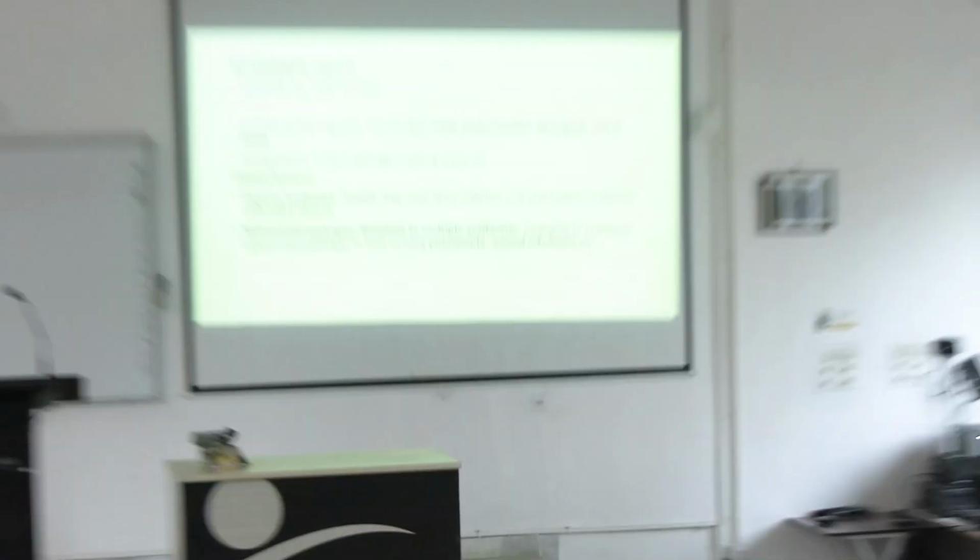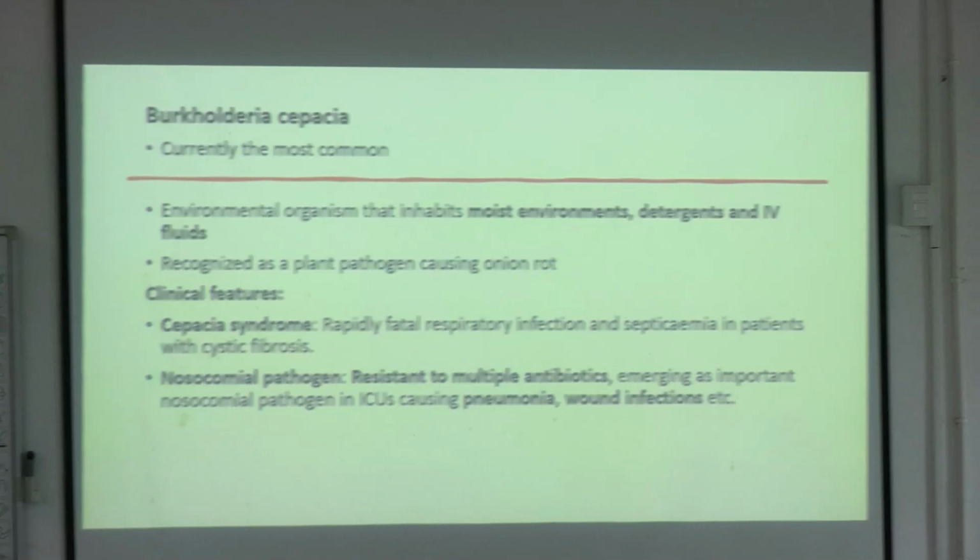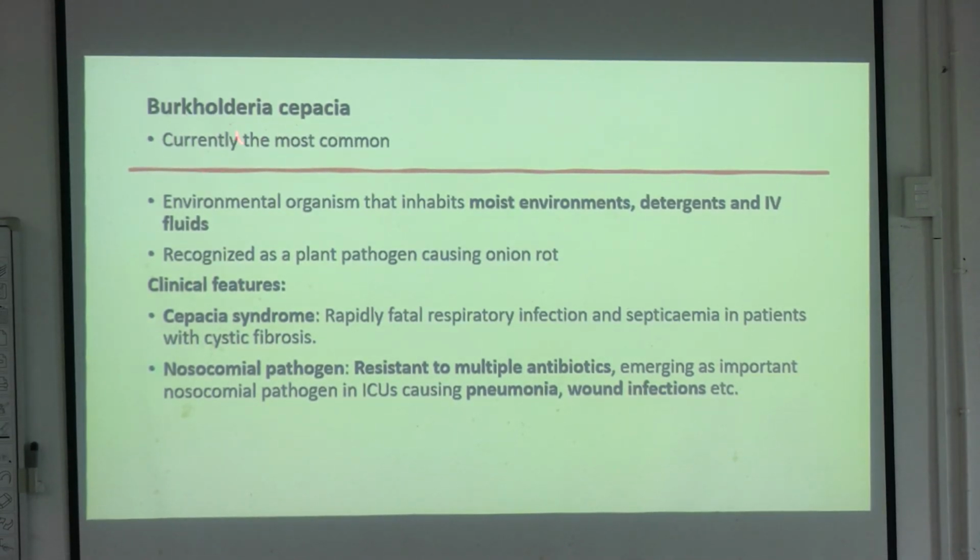So, if you have a contaminated IV fluids, if you open the IV fluid and keep it for a long time and then give to the patient, or if a syringe is contaminated with some water for a long time, then that can develop to harbor this kind of organism like Burkholderia cepacia.